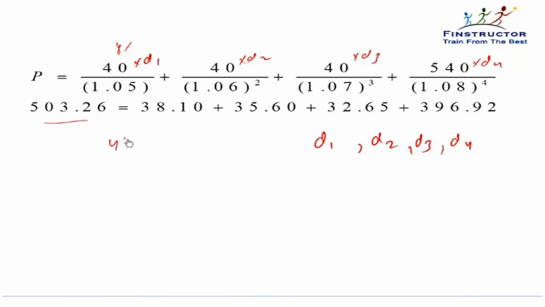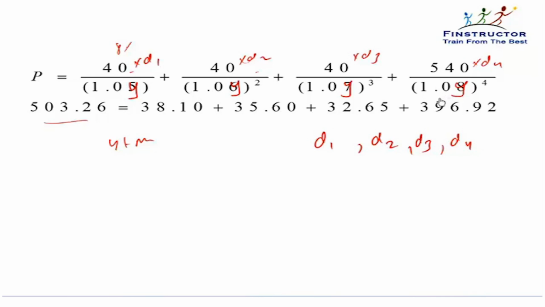If the yield to maturity was given, then also we could have calculated. We wouldn't discount it back by the individual rates, but simply discount it back by the yield to maturity. Yield to maturity is some blend of the spot rates essentially. It is the return that the bond will give provided all coupons are reinvested at the same rate, that is the yield to maturity.